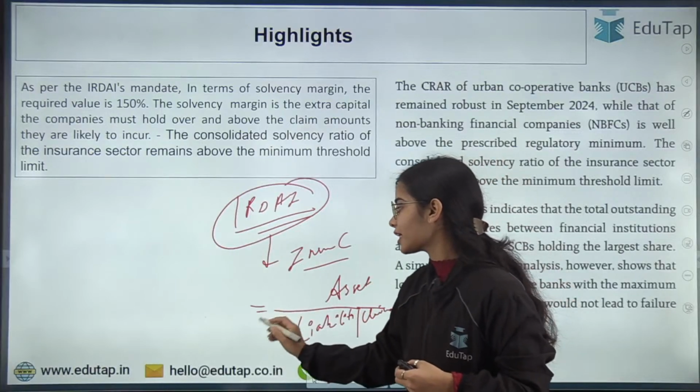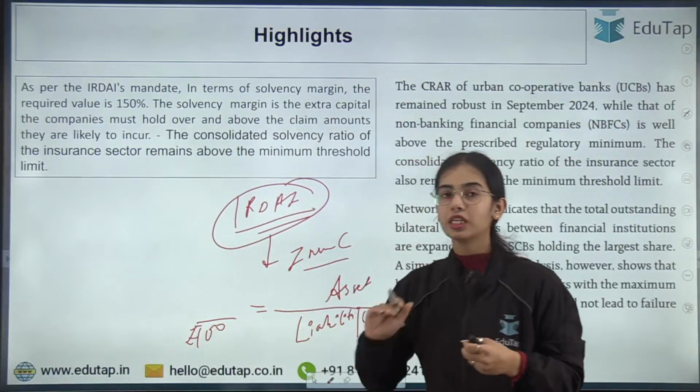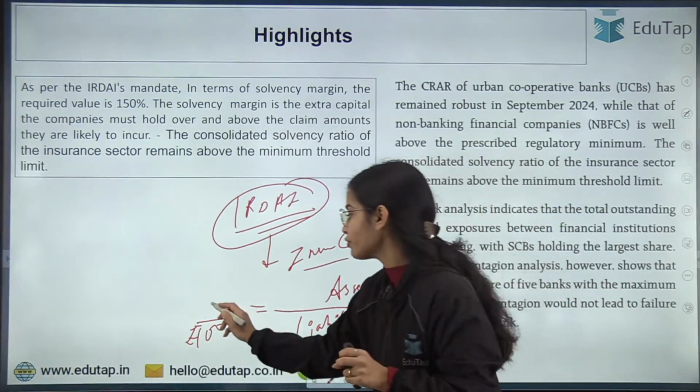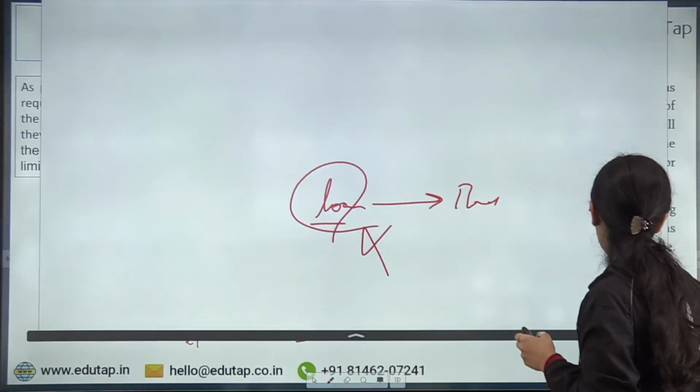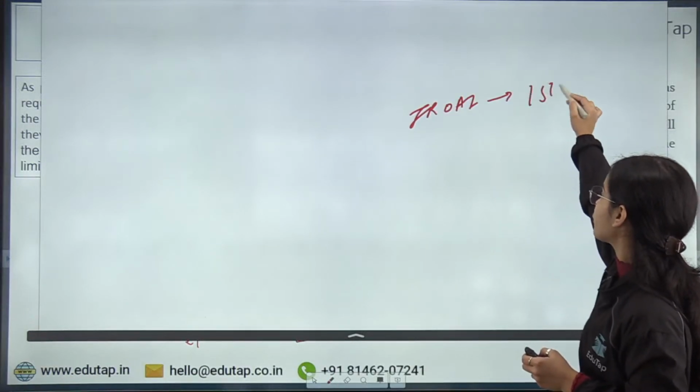You can understand that if, let's say, 100 rupees of claims can happen against a particular insurance company, the insurance company must have at least 150 rupees. Okay, so the solvency ratio under the IRDAI, the minimum solvency ratio is 150%.